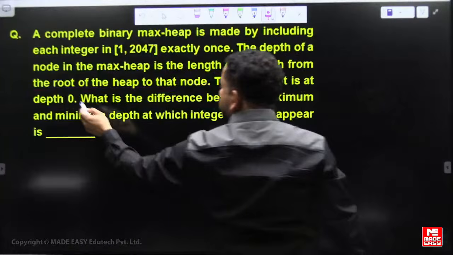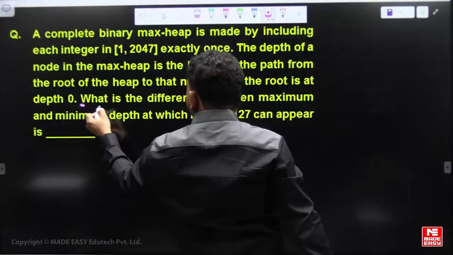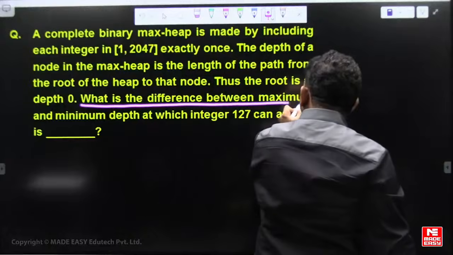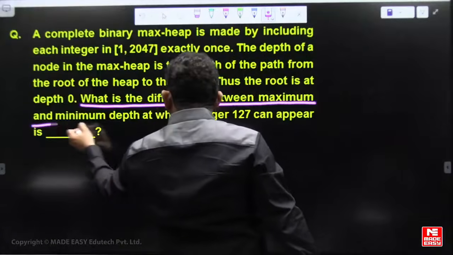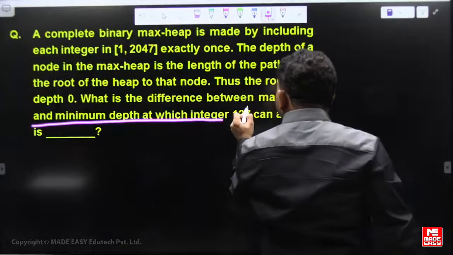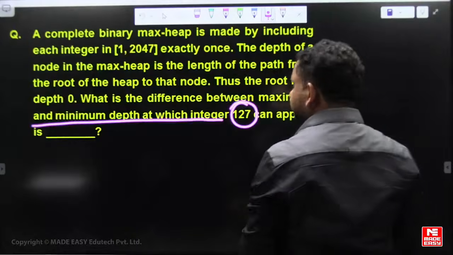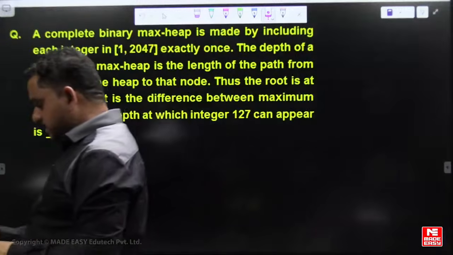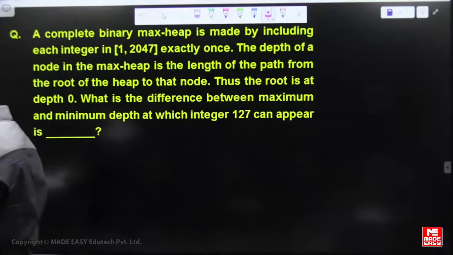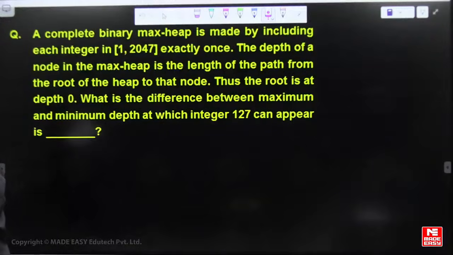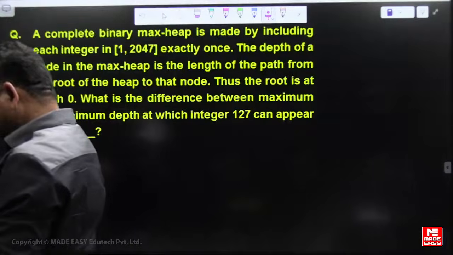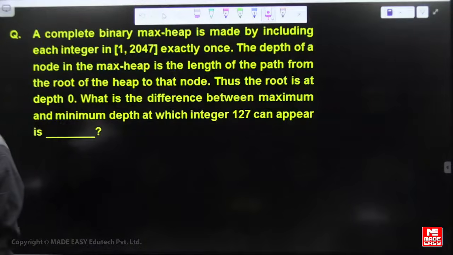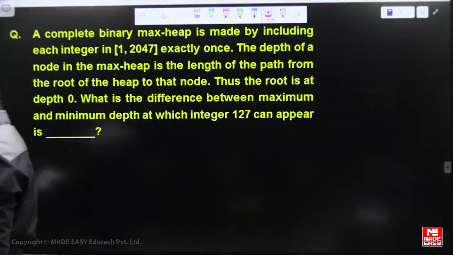The root depth is 0. Then what is the difference between maximum and minimum depth at which integer 127 can appear? Maximum and minimum depth difference.